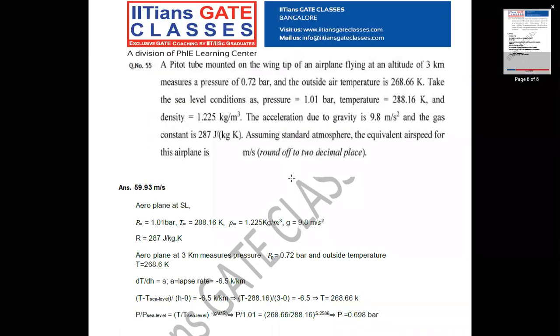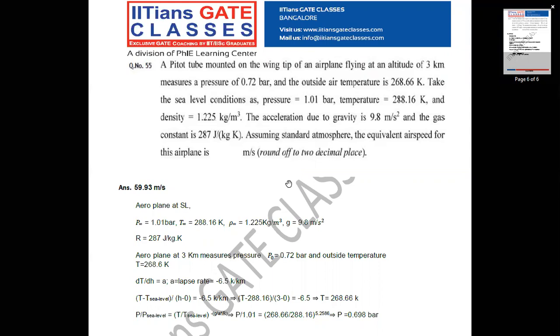Next, this is the last question. A pitot tube mounted on a wingtip of an airplane flying at an altitude of 3 km measures the pressure of 0.72 bar and outside air temperature is 268.66 Kelvin. Take the sea level condition as pressure equal to 1.01 bar, temperature equal to 288.16 Kelvin and density equal to 1.225 kilogram per meter cube. The acceleration due to gravity is 9.8 meter per second square and gas constant is 287 joule per kilogram Kelvin.